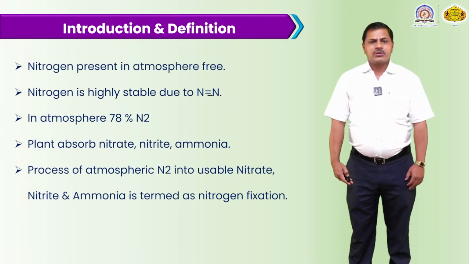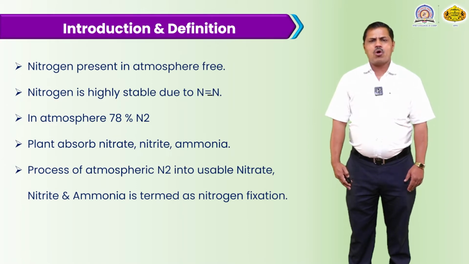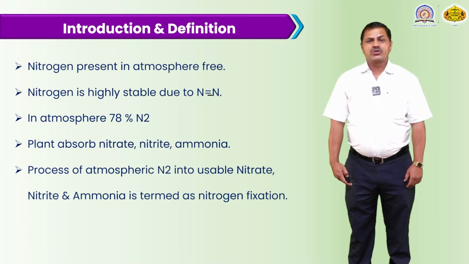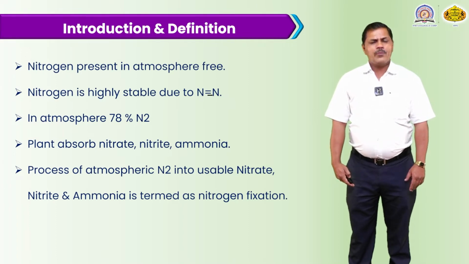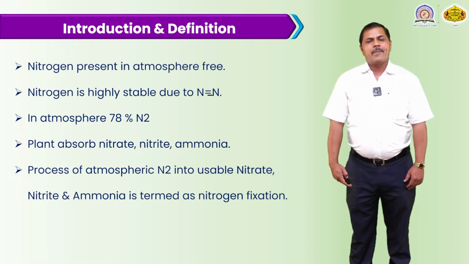About 78% of the atmosphere is nitrogen, present freely in gaseous form. But the majority of plants cannot trap this gaseous nitrogen directly. Only a few, like Rhizobium bacteria and blue-green algae, trap this atmospheric gaseous nitrogen and convert it into a usable form. And this nitrogen is very essential.